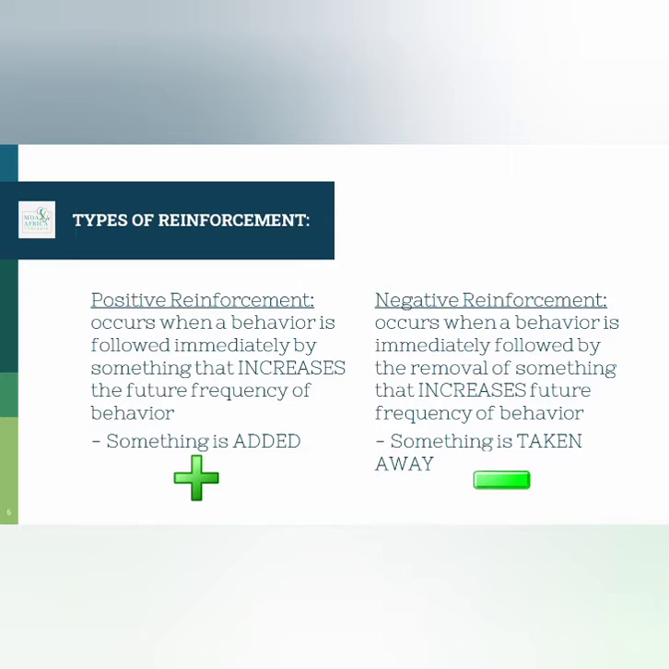There are two types of reinforcement, positive and negative. Positive reinforcement occurs when a behavior is followed immediately by something that increases the future frequency of that behavior. Something is added. Negative reinforcement occurs when a behavior is immediately followed by the removal of something that increases future frequency of behavior. Something is taken away.